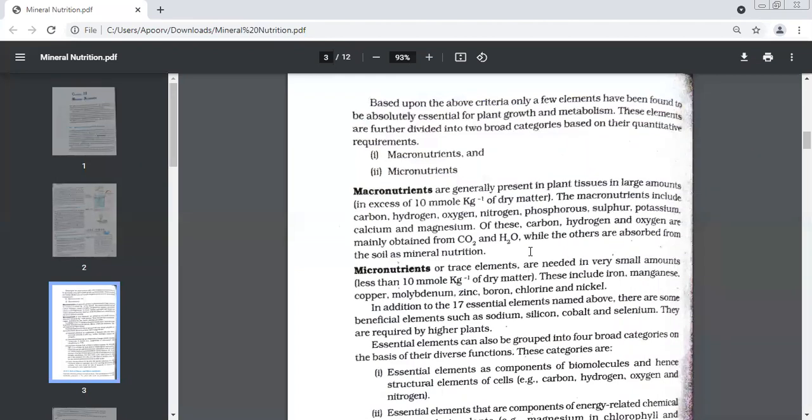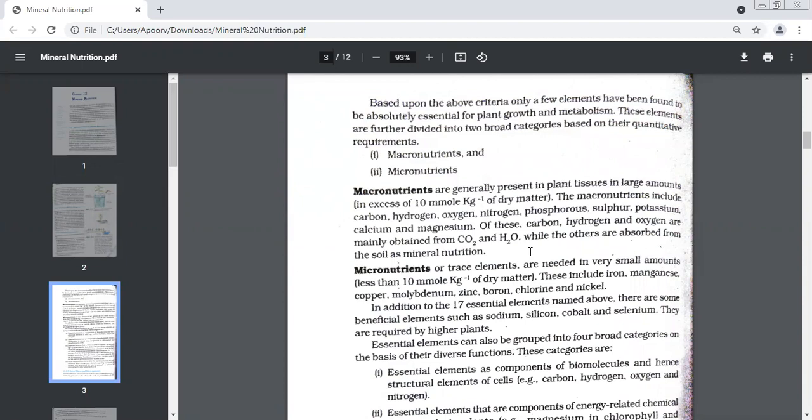So where is it taking it? Whenever it absorbs carbon dioxide and water for photosynthesis. So it basically breaks down, carbon dioxide breaks down into carbon and oxygen. Similarly, water breaks down into hydrogen and oxygen. So these three elements, carbon, hydrogen, and oxygen, are taken by the plant from CO2 and water.